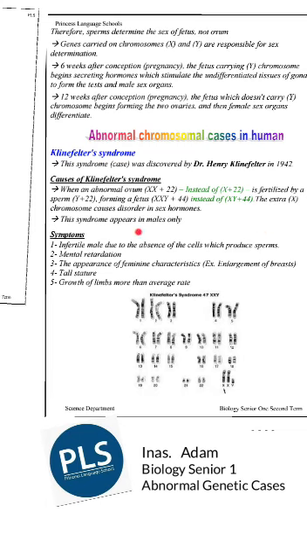This syndrome appears in males only, and the symptoms of this syndrome are: 1. Infertile male due to the absence of the cells which produce sperm. 2. Mental retardation. What is the meaning of mental retardation? It means dysfunction in the development of the nervous system. 3. The appearance of feminine characters like enlargement of breasts, tall stature, and the growth of limbs more than the average rate. And this is the karyotype of